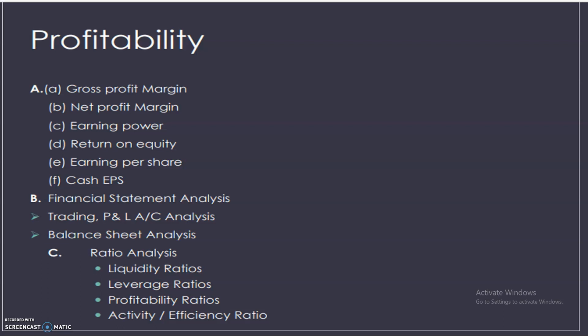Usually earning per share or the dividend is paid through cash and sometimes in securities. So cash EPS means how much dividend is paid through cash. That's it. Then financial statement analysis.